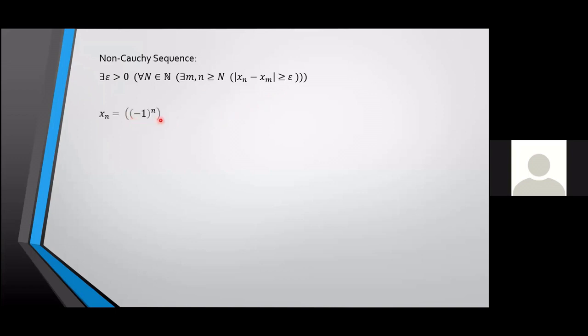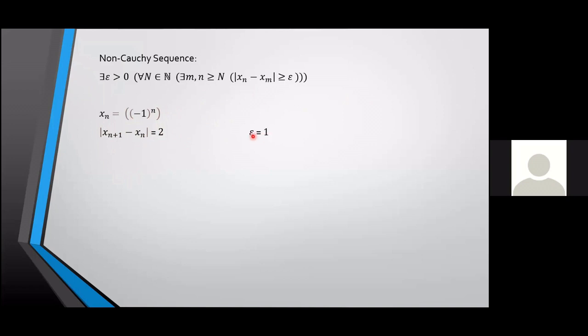Can you see why this sequence is not Cauchy? You know what the terms are. Minus 1, 1, minus 1, 1. It goes on like that. So what will be mod xn plus 1 minus xn? I'll just give a strategy to prove this. It will always be 2, right? Since it will be 1 minus minus 1 or minus 1 minus 1. Anyway, it will be 2.